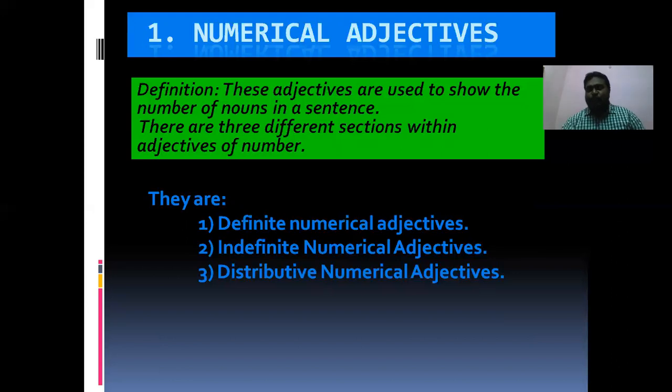Again, in numerical adjectives, we will see each and every one: what is definite numerical, what is indefinite numerical, and what is distributive numerical.